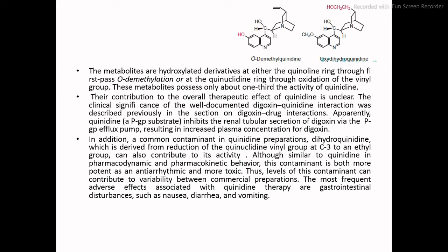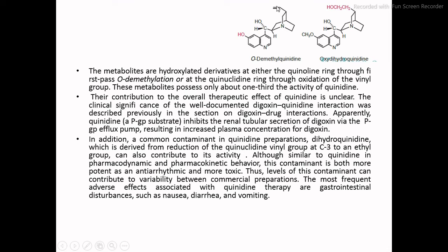Let us look at the metabolites of quinidine. These two structures show two different metabolites. The metabolites are hydroxylated derivatives, either at the quinoline ring through first pass O-demethylation on this side, or at the quinuclidine ring through the oxidation of the vinyl group.